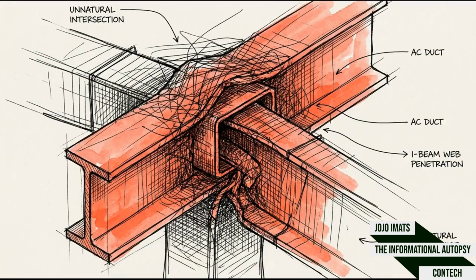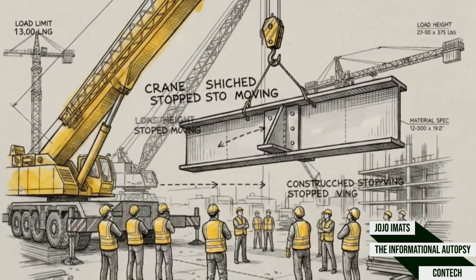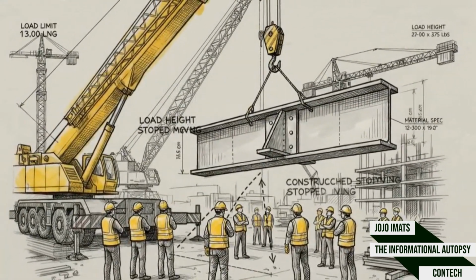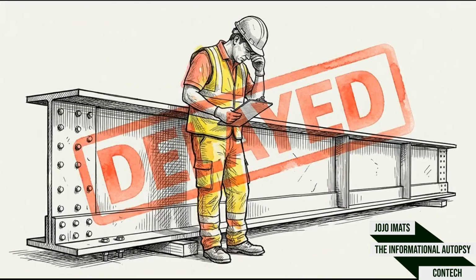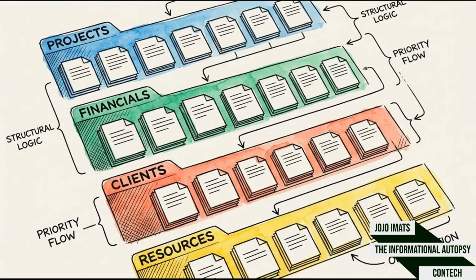Inside that mess, severe physical errors hide in plain sight, like a mechanical engineer's air conditioning duct routing blindly through a primary load-bearing structural beam. If an unnoticed digital clash makes it out to the physical construction site, all the work stops immediately. Correcting that steel beam on the ground results in multi-million-dollar delays. Unorganized digital data represents a catastrophic financial risk. Navigating it requires a universal syntax to filter the chaos before the first foundation is poured.